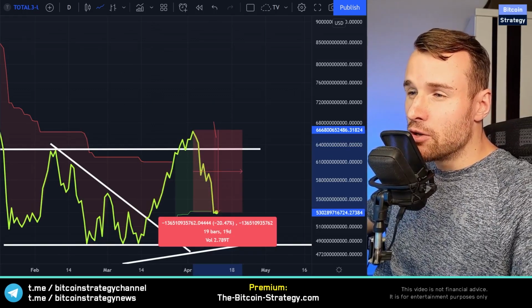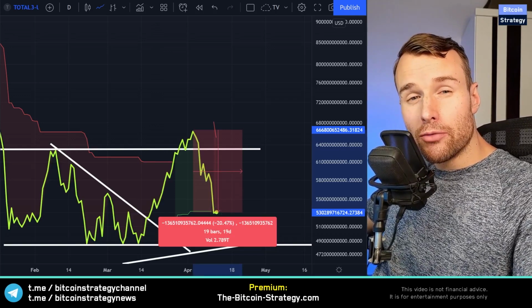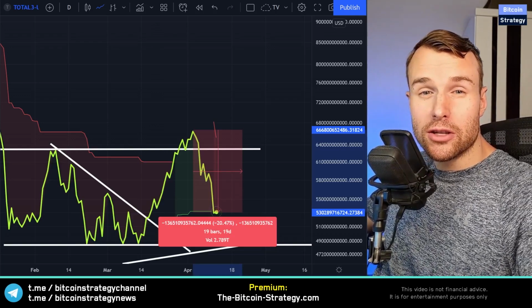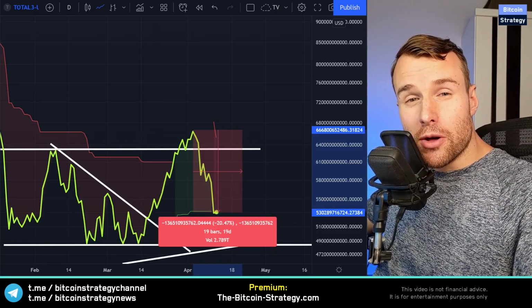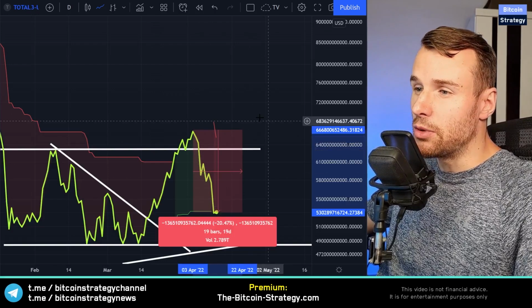That's, by the way, no surprise, right? There is some kind of inherent leverage in altcoins. When all of crypto is going up, the altcoins tend to go up even more. When Bitcoin or Ethereum is going down, the altcoins tend to go down more. And this is what we are currently seeing here.